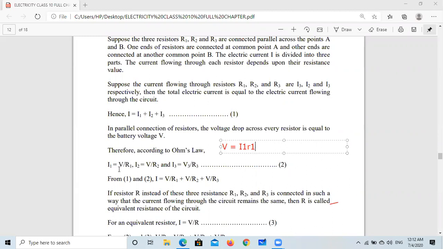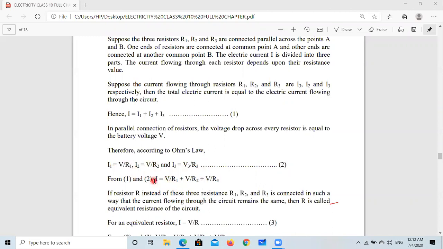So I1 equals V upon R1. So we can say I1 equals V upon R1, I2 equals V upon R2, I3 equals V upon R3. And I1 plus I2 plus I3 equals I. So we have written I equals V upon R1 plus V upon R2 plus V upon R3.